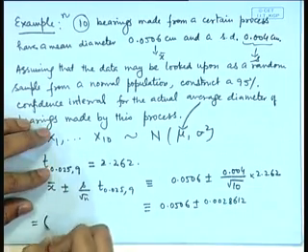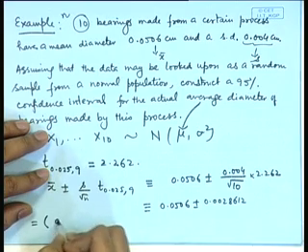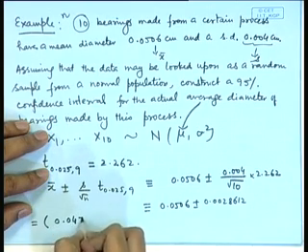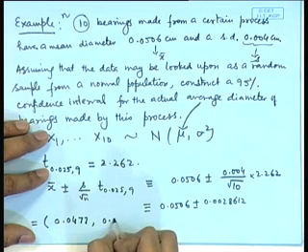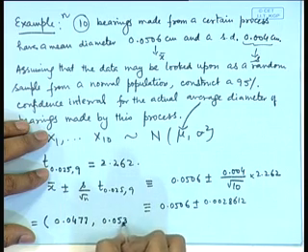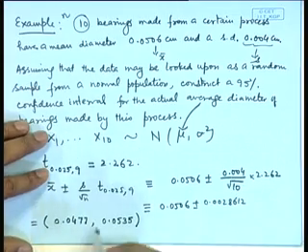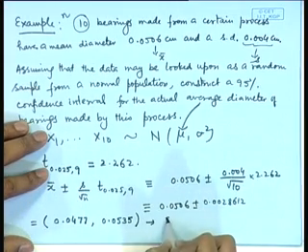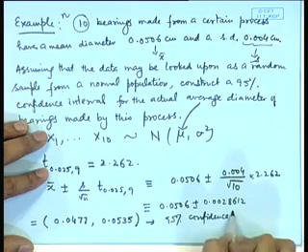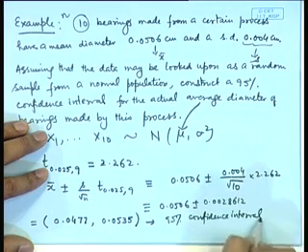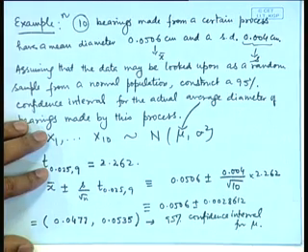So, if we evaluate the lower and upper limits, it is 0.0477 and 0.0535. So, this is a 95% confidence interval for mu.